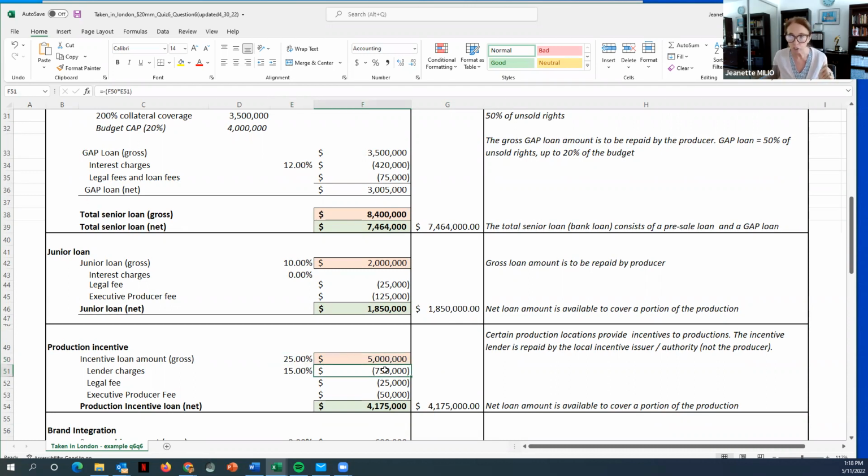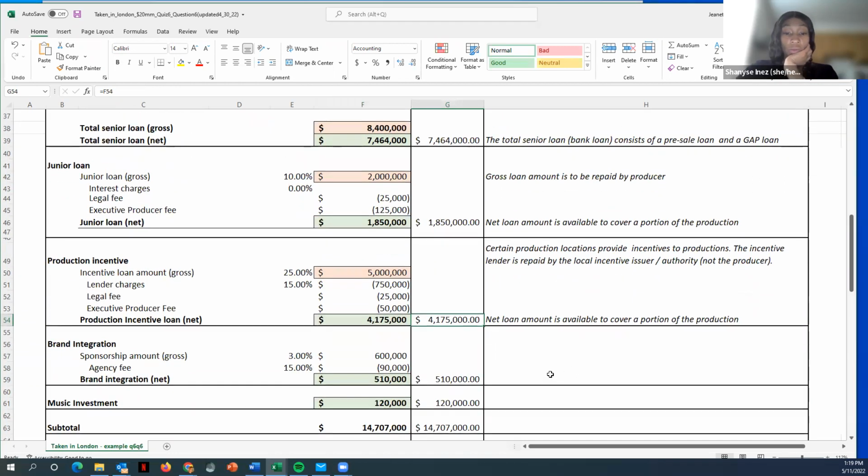The lender charges us quite a bit of money. They want 15% as a loan fee. They want a legal fee of 25,000, and they also want an executive producer fee of 50,000, all of which, by the way, is pretty real. So just so you know. We have to deduct all those fees, and then the net incentive that we would be receiving is $4,175,000. So we're adding that here to the money that we get to cover our $20 million budget. So far, so clear? Yes.